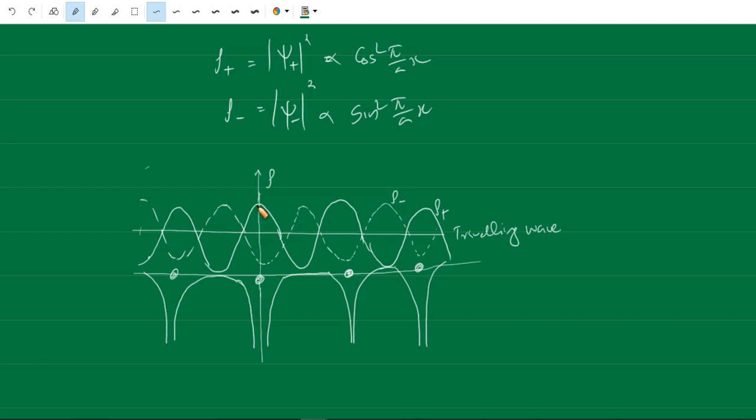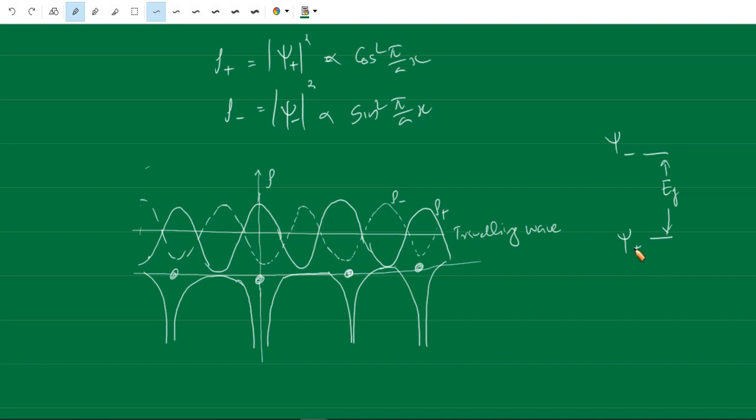The potential energy of rho plus is less than the potential energy of the traveling wave, whereas the potential energy of rho minus is greater than the potential energy of the traveling wave. There is an energy gap between psi minus and psi plus. This difference is called the energy gap.